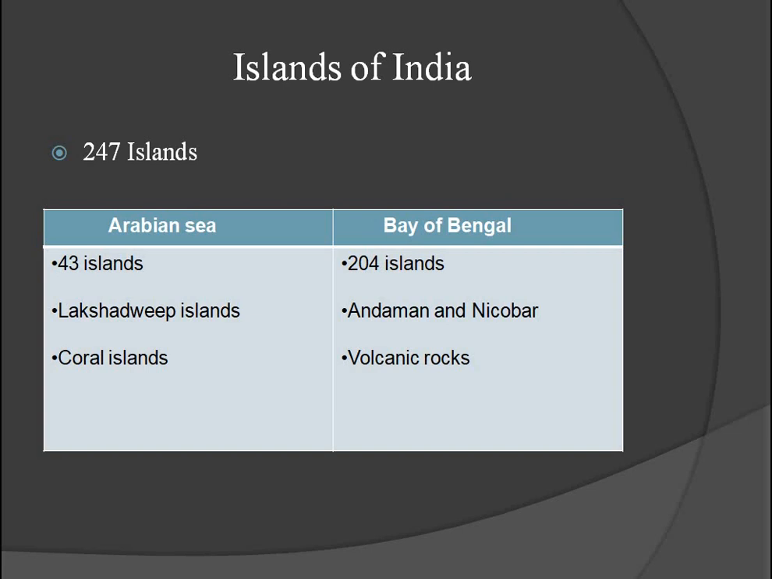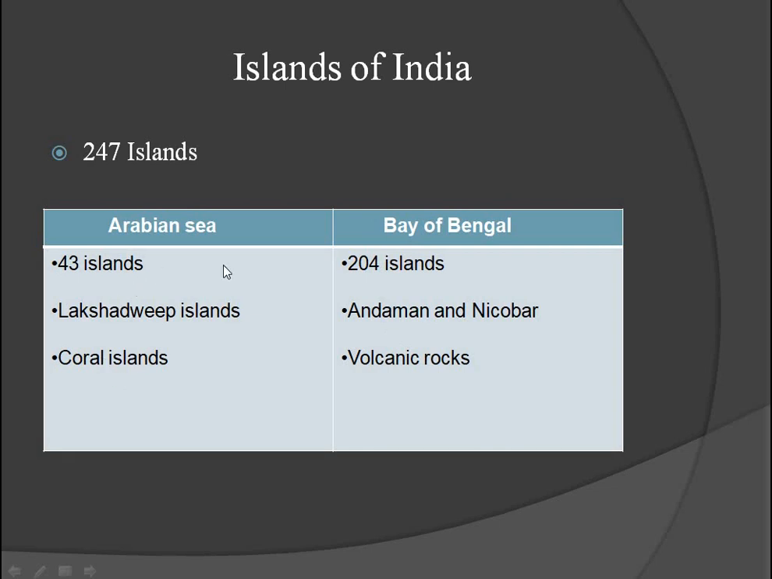Next, the last one, that is islands of India. As you know, in India many islands are there. Total 247 islands are there in India. Some islands are in Arabian Sea, some islands are in Bay of Bengal. In Arabian Sea, total 43 islands are there. They are Lakshadweep islands, but only 43 islands are there. But in Bay of Bengal, 204 islands are there. They are Andaman and Nicobar Islands.